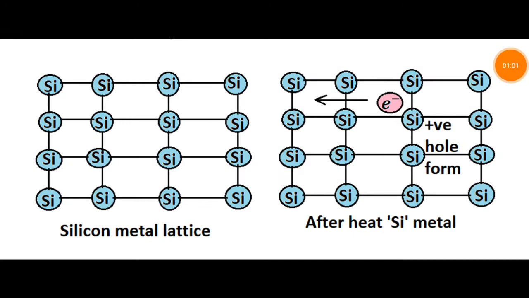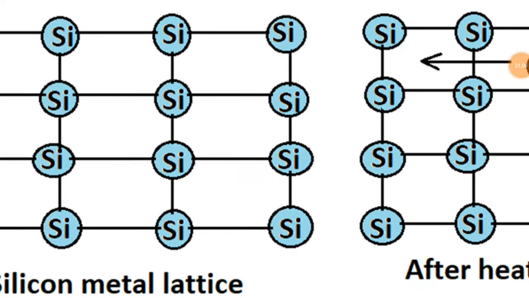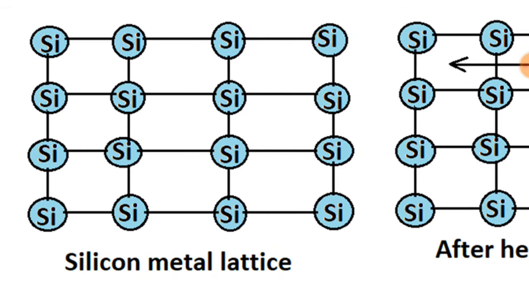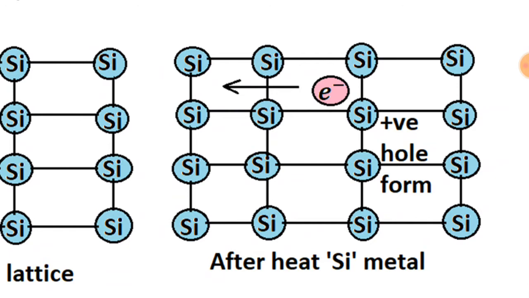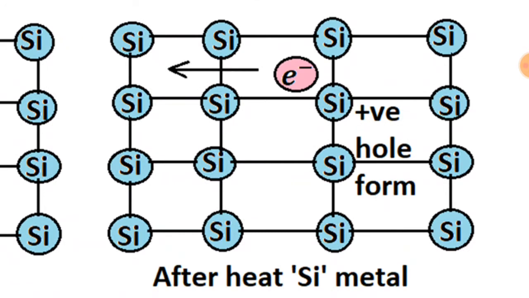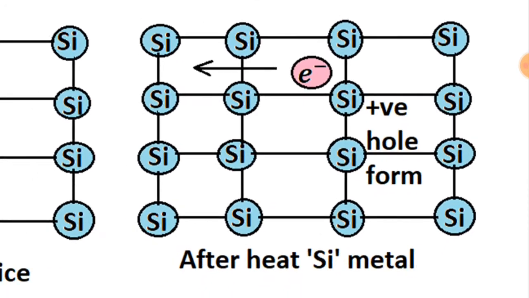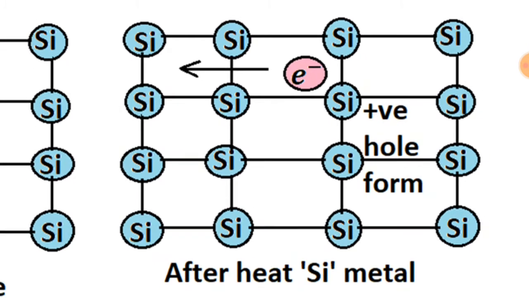Student, you can see on your display, in a silicon metal lattice, the four covalent bonds are formed by silicon. But when heat is given to silicon, thermal vibrations are created and electrons are released from the lattice sites. These free electrons are responsible for electric current, and the holes move in the opposite direction. A silicon atom of the crystal lattice which has released a free electron generates a positive hole, and this positive hole moves in the opposite direction.